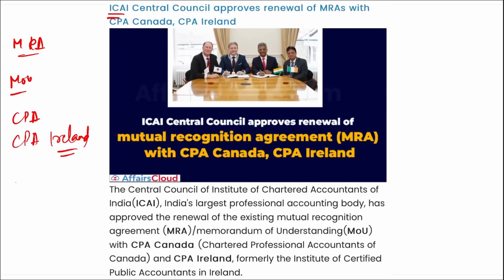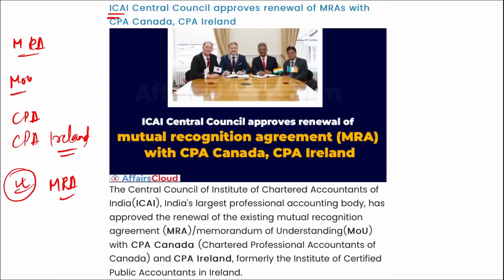Correct? ICAI has been expanding its presence across the globe and is working with accounting bodies worldwide to establish MRAs, that is mutual recognition agreements. Correct? Apart from this, remember, ICAI aims to collaborate with these international organizations in accounting and related fields that will provide greater mobility and professional opportunities to Indian professionals.